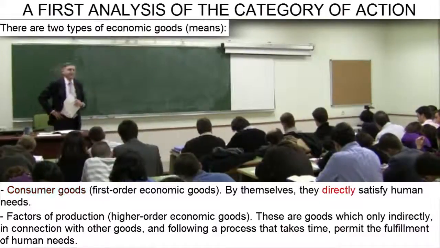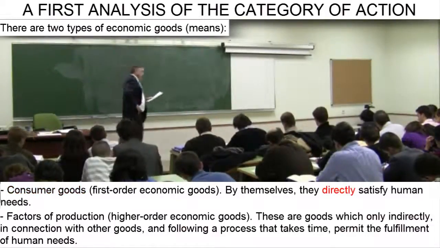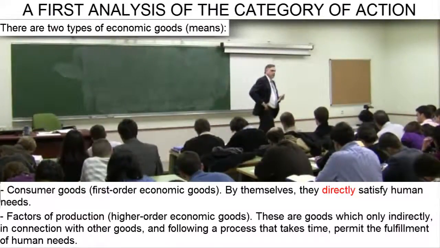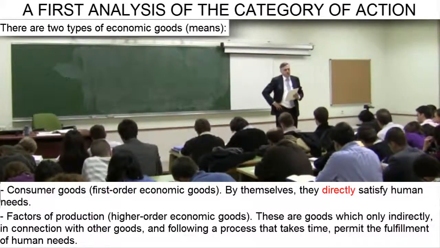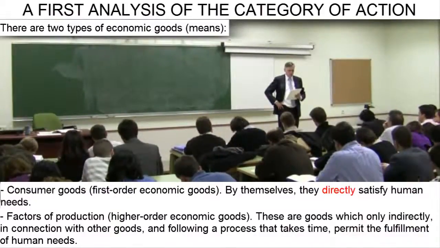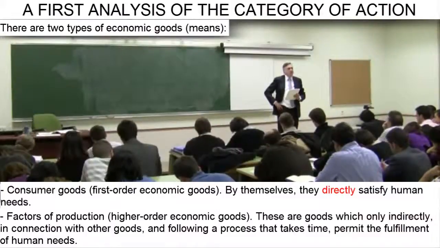They are goods which directly satisfy human needs. By themselves, they permit an actor to achieve an end of value to him or her. They are also called first-order economic goods. And now I'll explain why. Examples of consumer goods. Well, very easy.